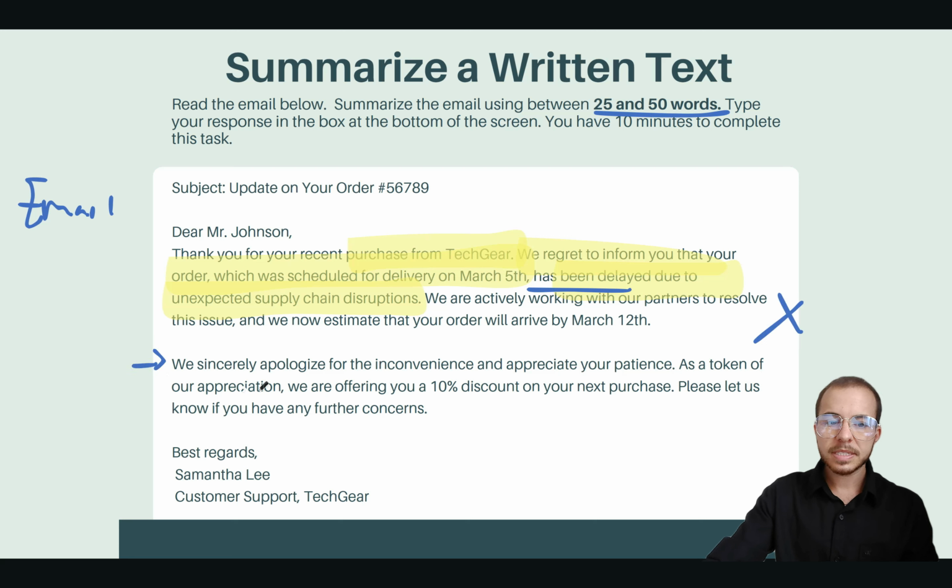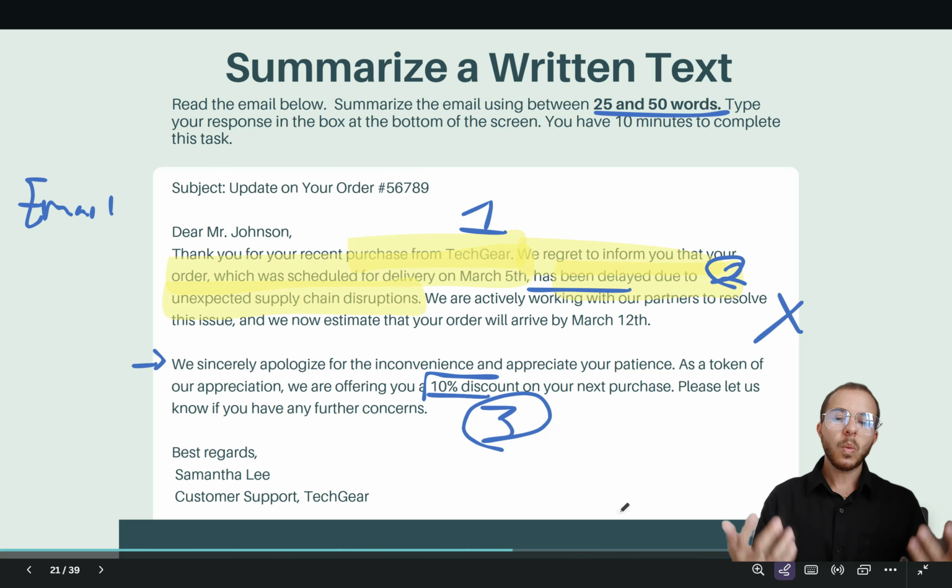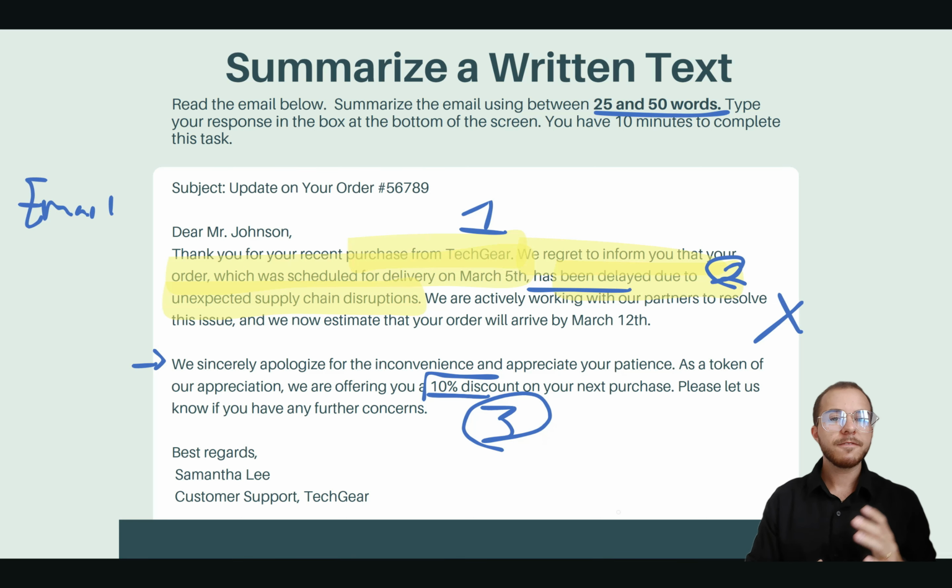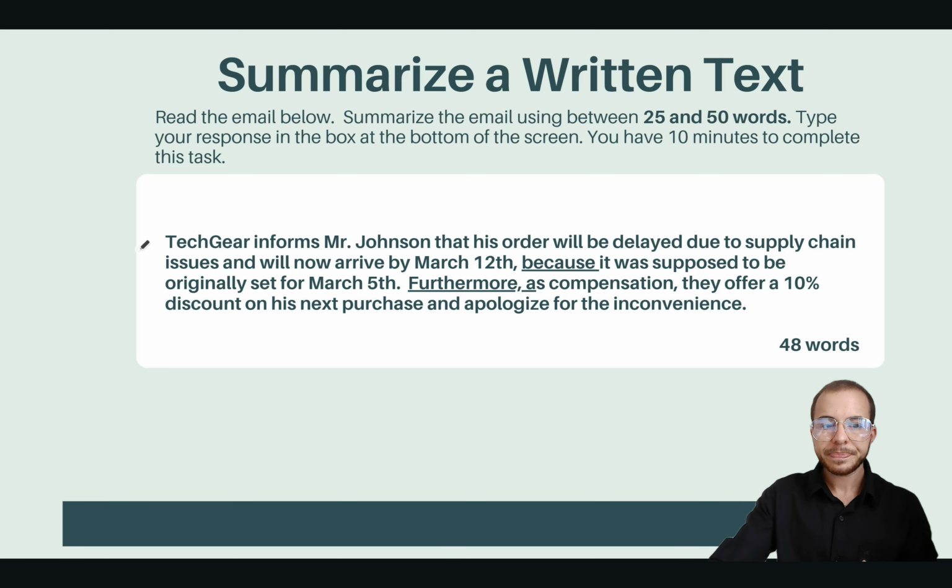They apologize. As a token of appreciation, they're offering a 10% discount on the next purchase. Okay, that's another important piece of information. So we're starting with number 1, number 2, and number 3. This is one example of how you will get 50 words in to summarize. Let's see our other example.